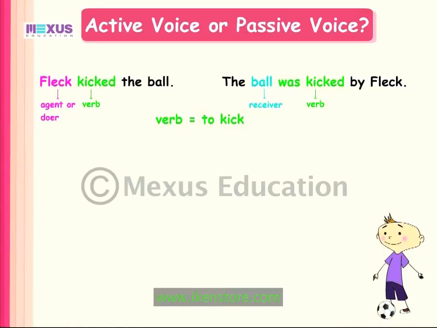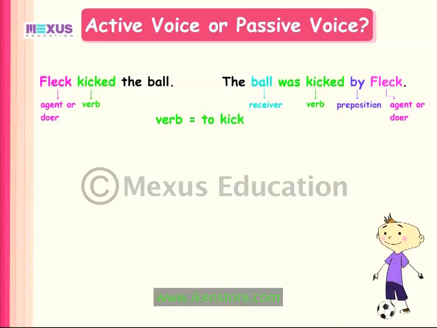In a sentence in the passive voice, where the agent of the action is mentioned, we always use a preposition such as by or with after the passive verb and then mention the agent. The agent then becomes the object of the preposition.